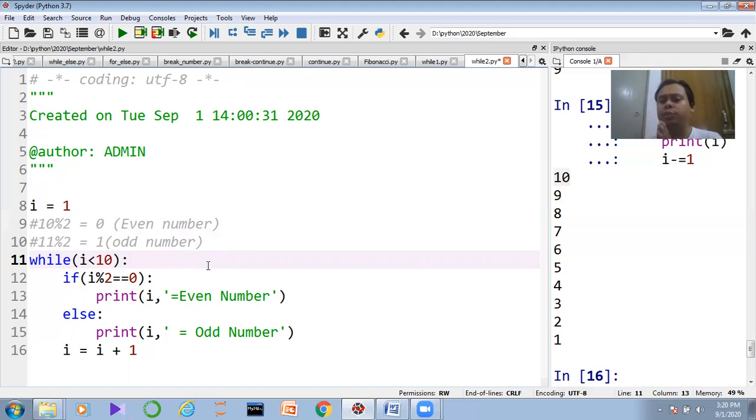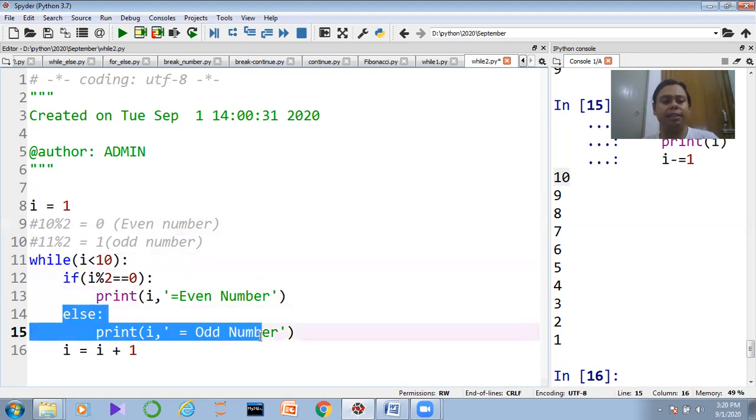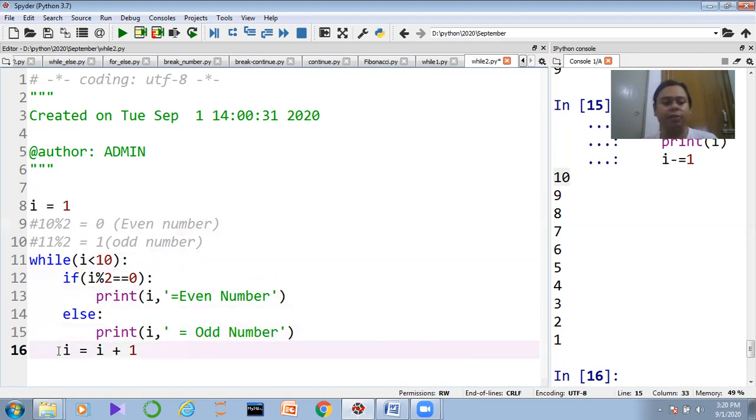Now guys, if you don't have an idea of the if logic, please check out my previous tutorial. In the previous tutorial, I have clearly explained the logical statements if, if and else. So please refer to that video, then return back here. Now I want to know: if i modulus 2 equal to 0, definitely if it returns 0, then that would be the even number. In the else part, that would be the odd number. And here we are incrementing: i equal to i plus 1.